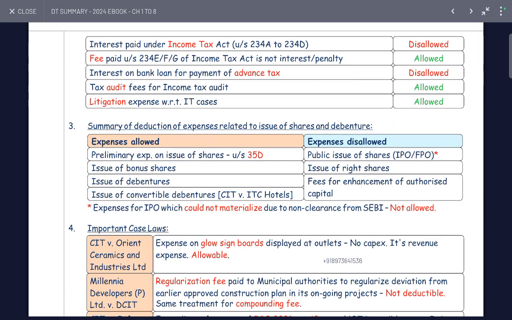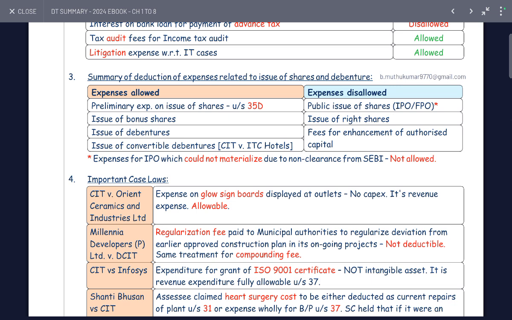Summary of deduction of expenditure related to the issue of shares and debentures. Expense allowed, expense disallowed. Preliminary expenses, issue of shares under Section 35D allowed. Issue of bonus shares allowed. Issue of bonus debentures allowed. Expense incurred in the issue of convertible debentures allowed. Public IPO expense allowed.